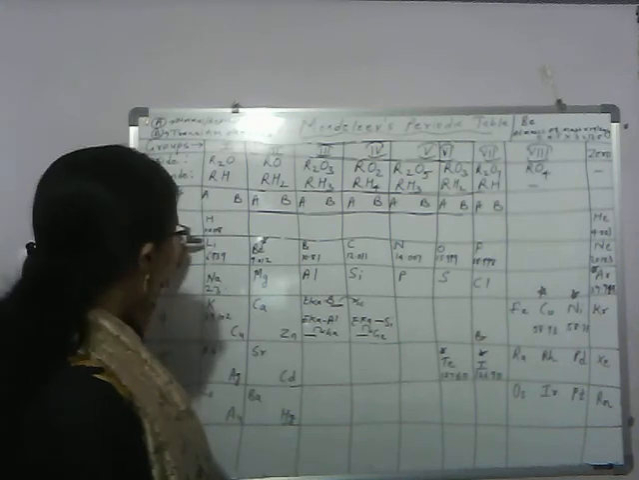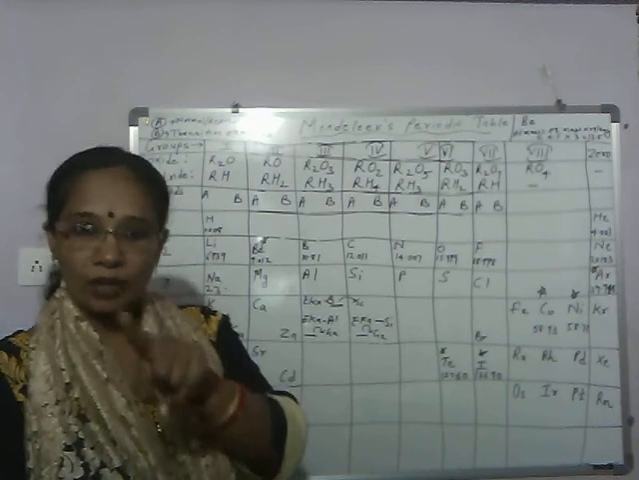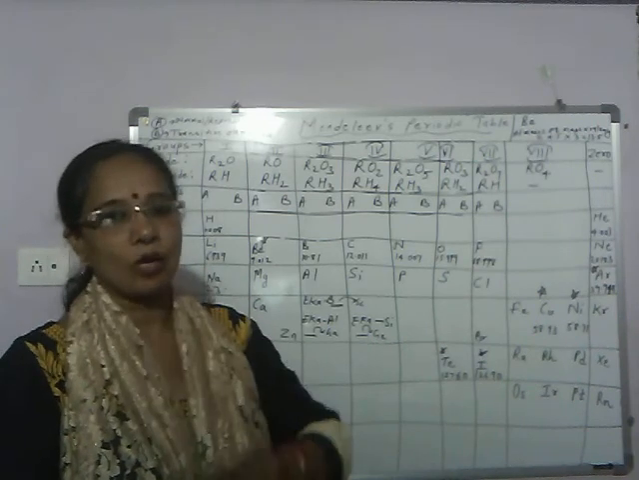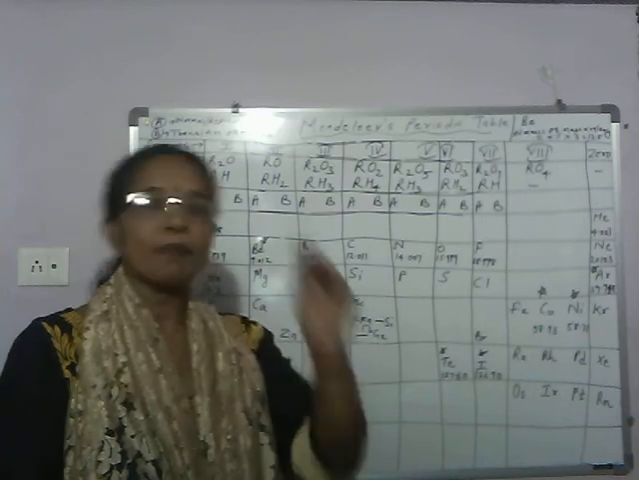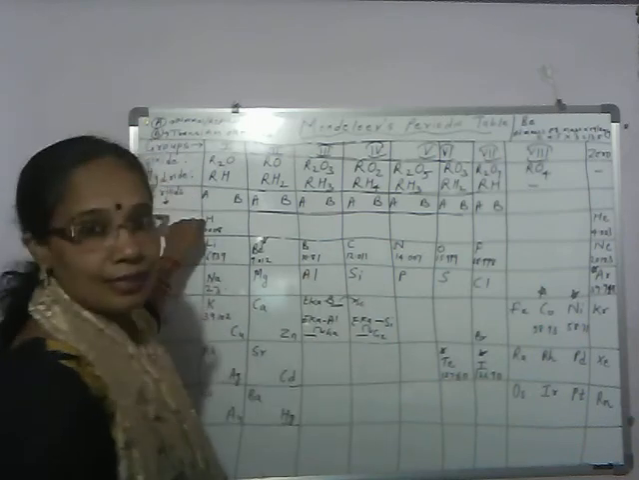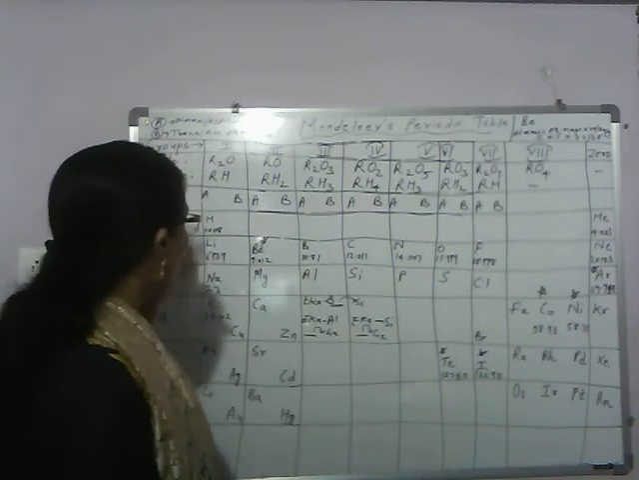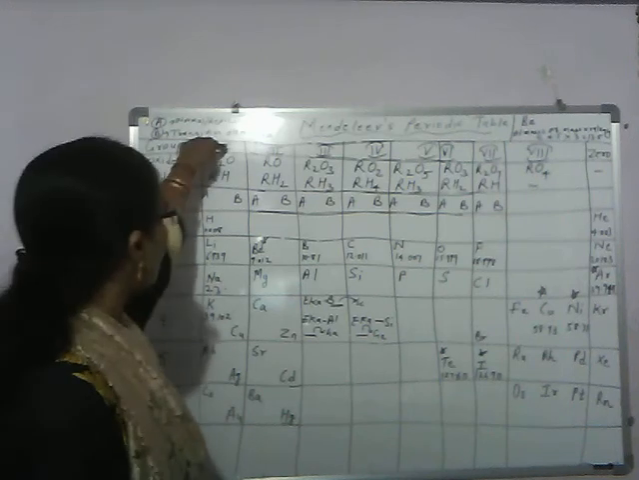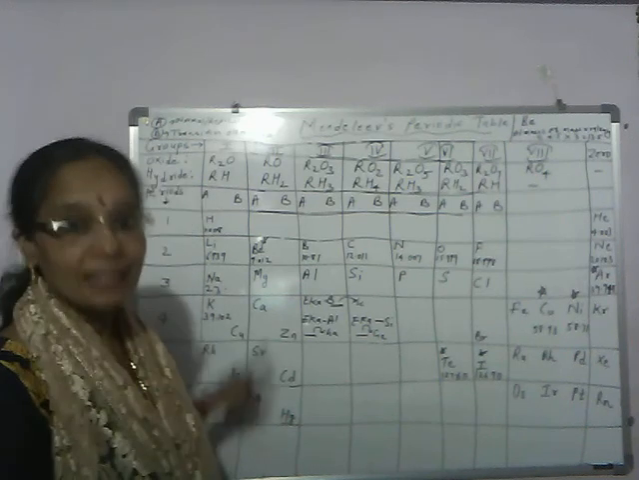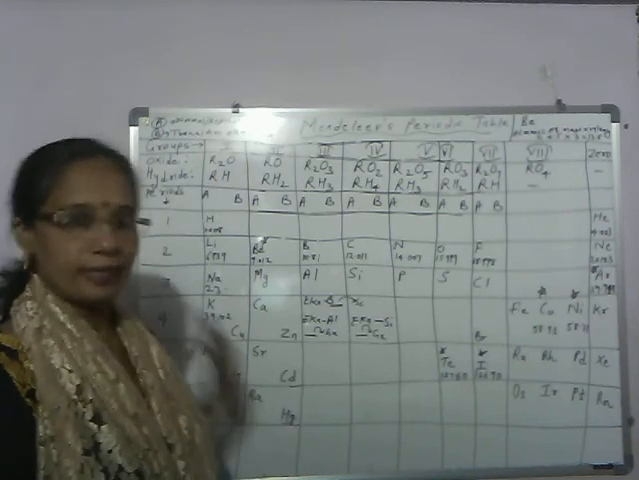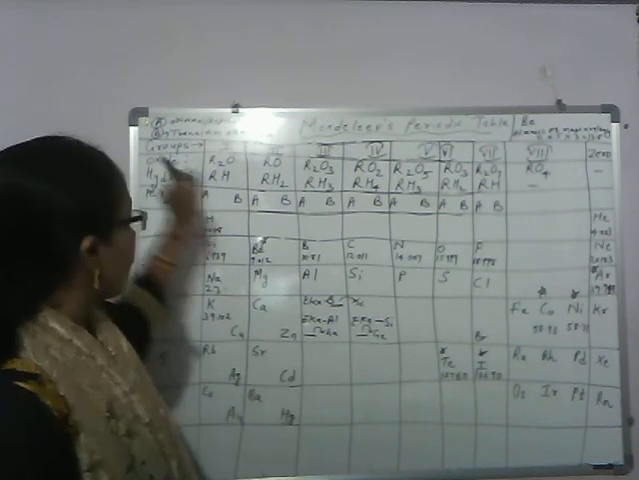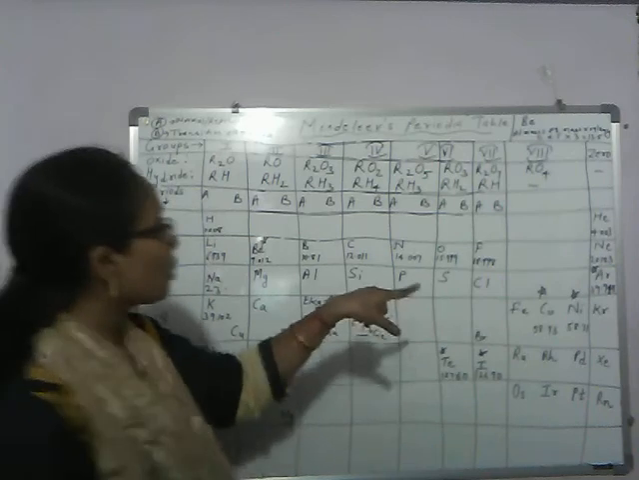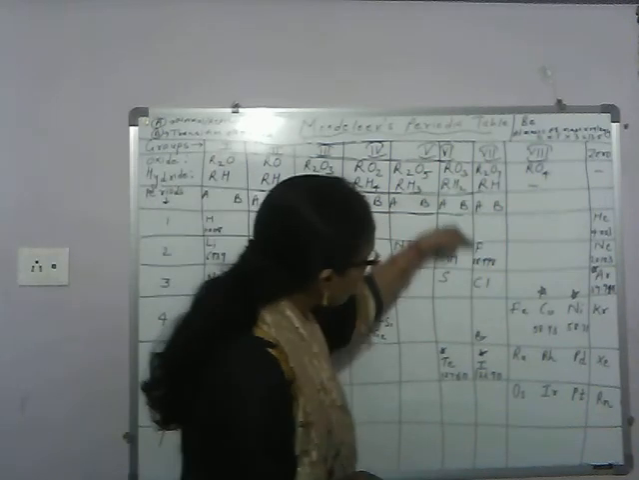All these group 1A elements have one electron in their outermost shell. Hydrogen also has one electron in its outermost shell. So many of the properties of hydrogen are similar to 1A group elements, alkali metals. So hydrogen is placed along with 1A group elements, that is along with alkali metals. But hydrogen, many of its properties are also similar to group 7A elements.